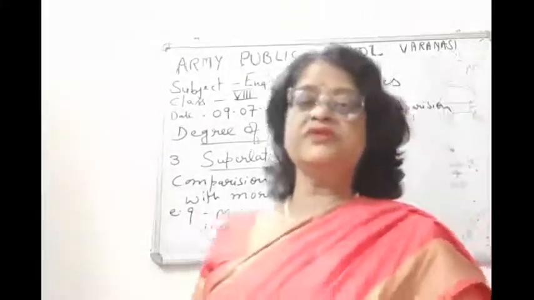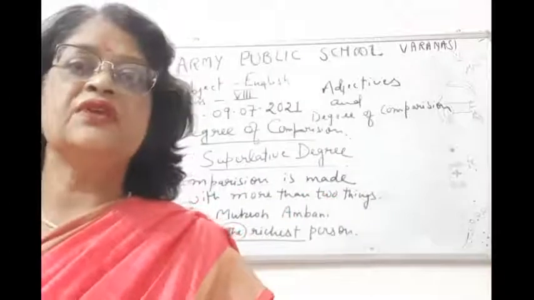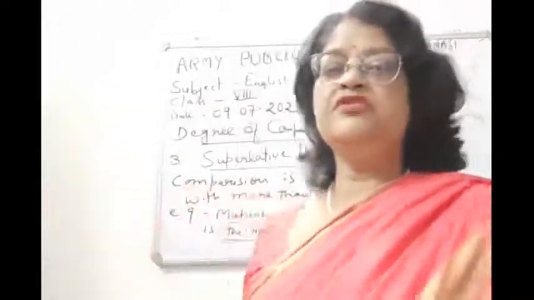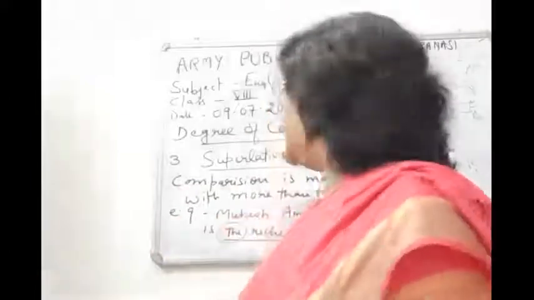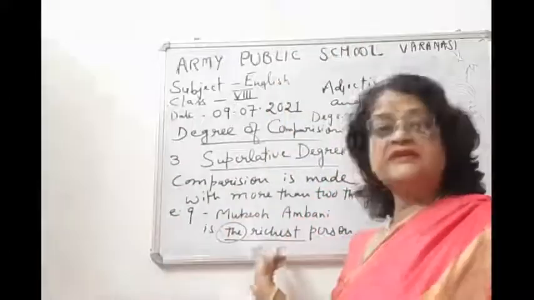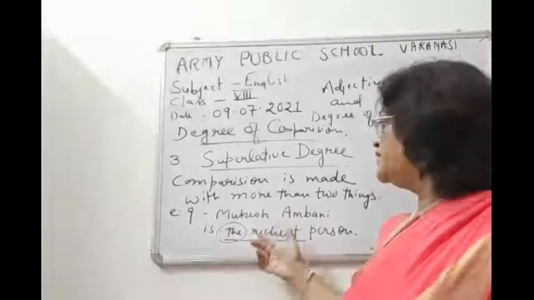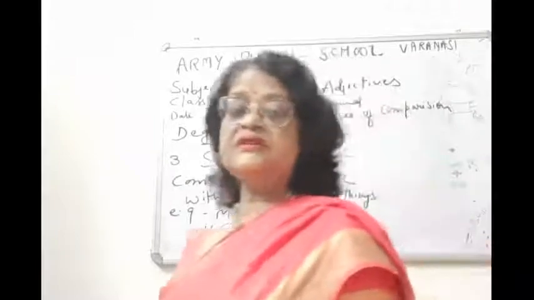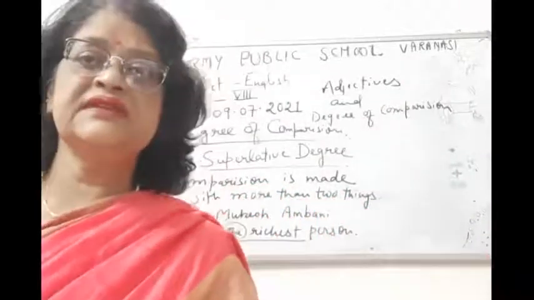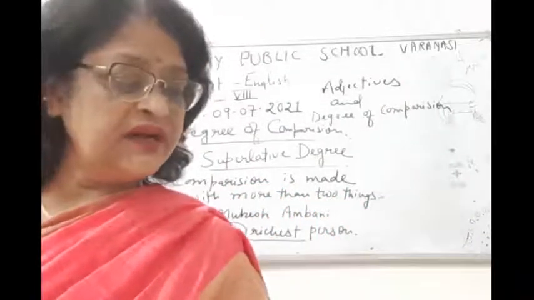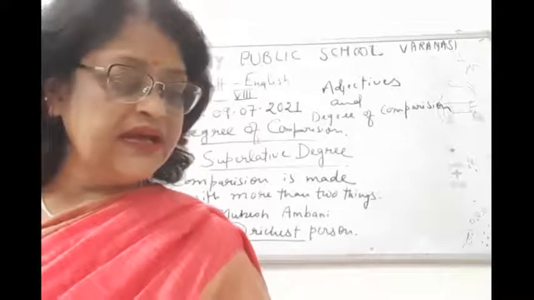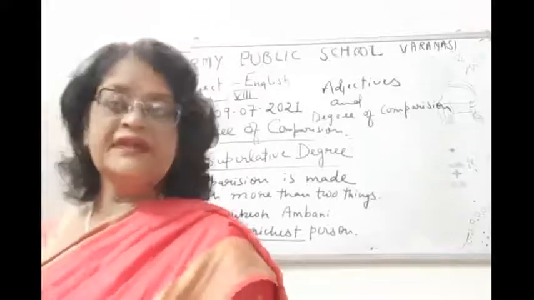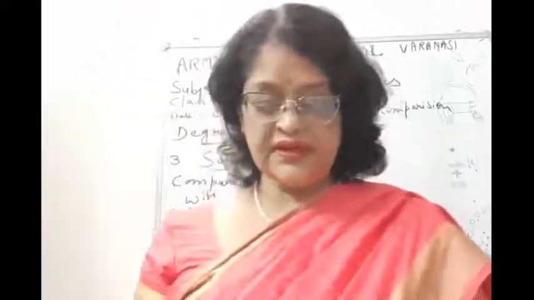Now many rich persons are there, but here we are talking about Mukesh Ambani. Among so many rich people, we are comparing Mukesh Ambani, and he is the richest. So we are using "the" before the richest. As you can easily see, children, we are using "the" before the superlative degree, and when more than two things are being compared, then that is a superlative degree.